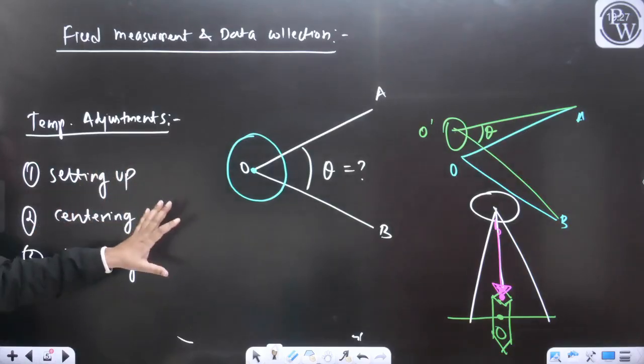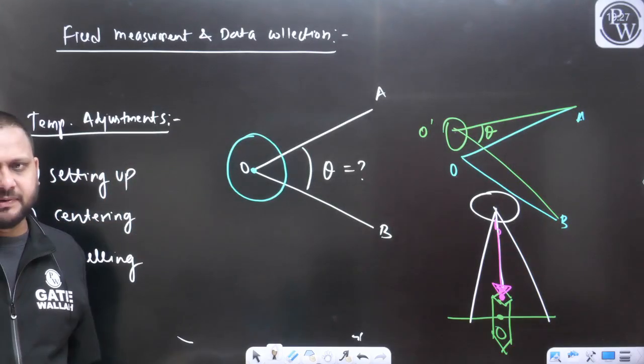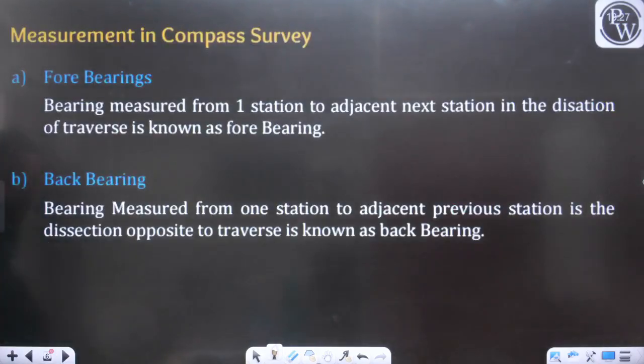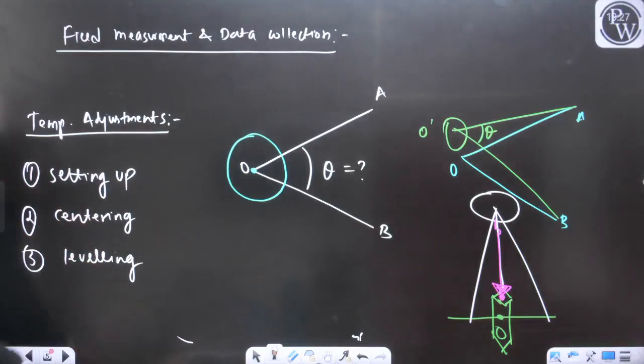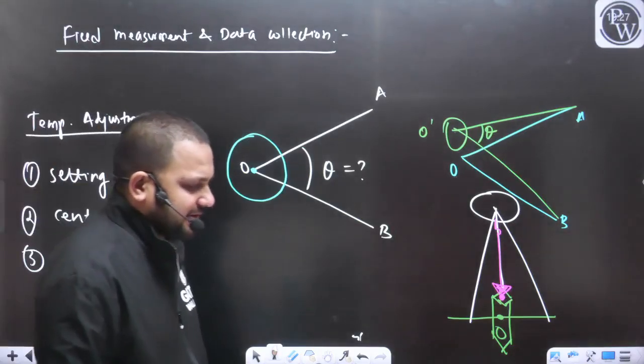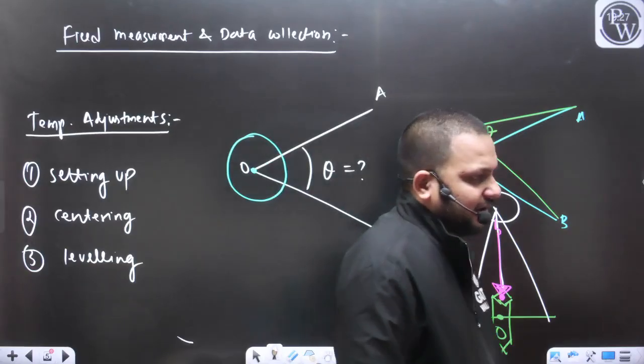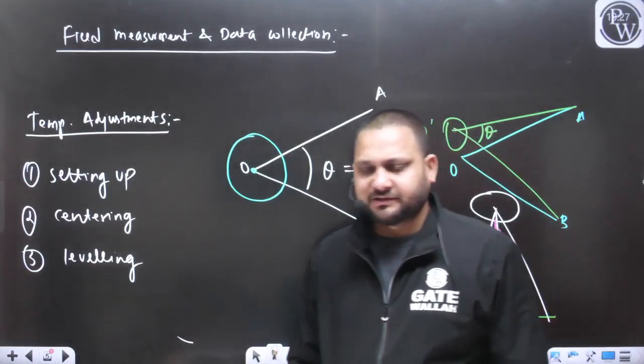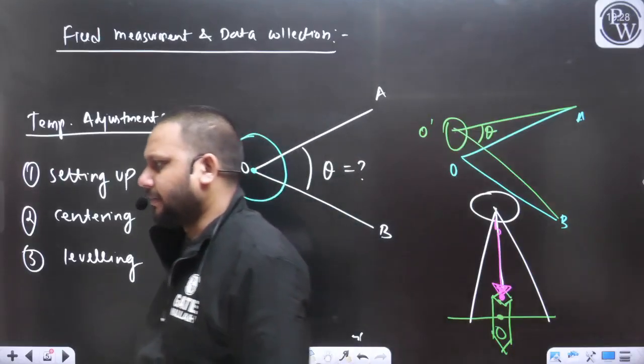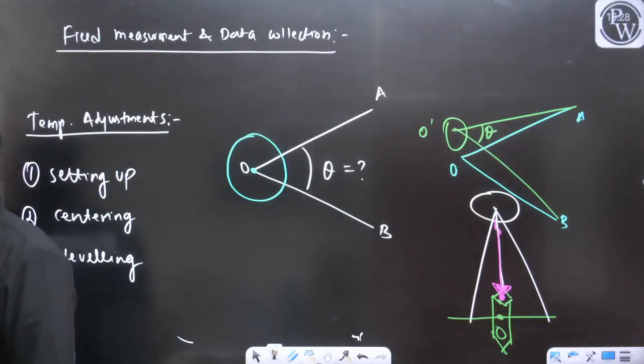So with the help of this example and this explanation, I think what the various temporary adjustments are that are required, and how we can perform all these temporary adjustments in compass surveying, is clear to everyone.